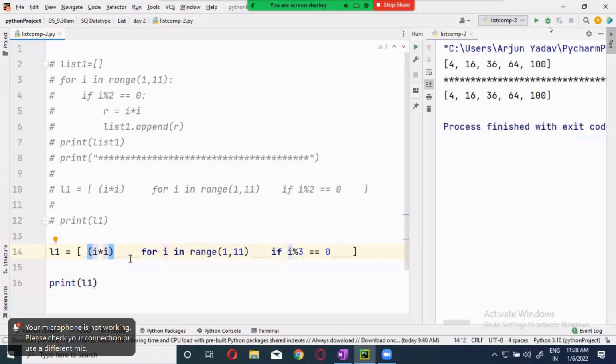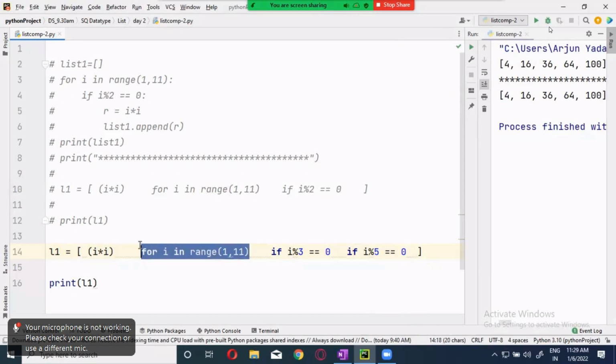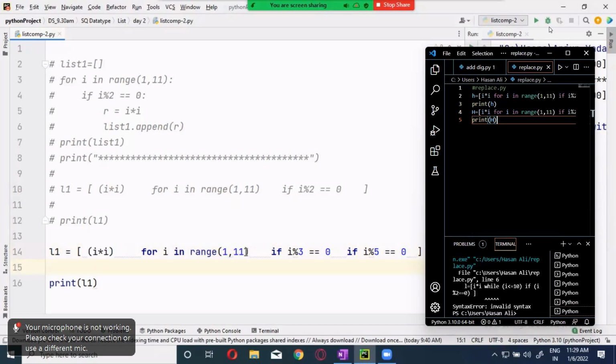But I want one more also. What is that? It should be divisible by 5. So here I'm going to keep it. If I modulus 5 is equals to 0. Now, how will it work? First, it will be executed. Second, it will be executed. Now, whichever one is satisfying this condition will go to the next condition. Now, whatever is satisfying these conditions will come to the output over here. Clear, guys? Now, let's see this one. I will take it as 100.